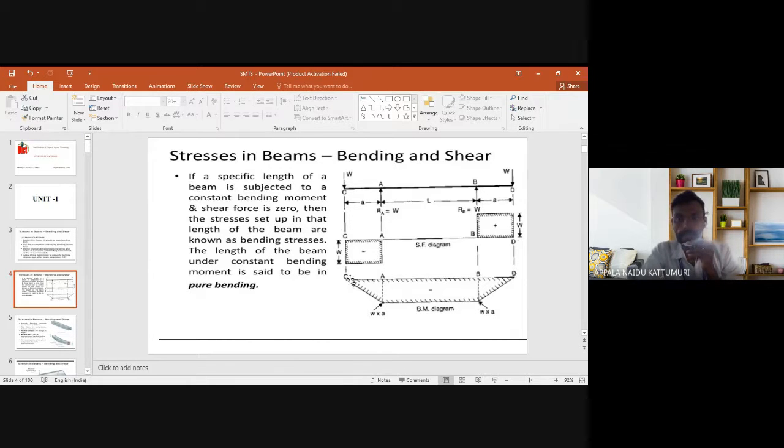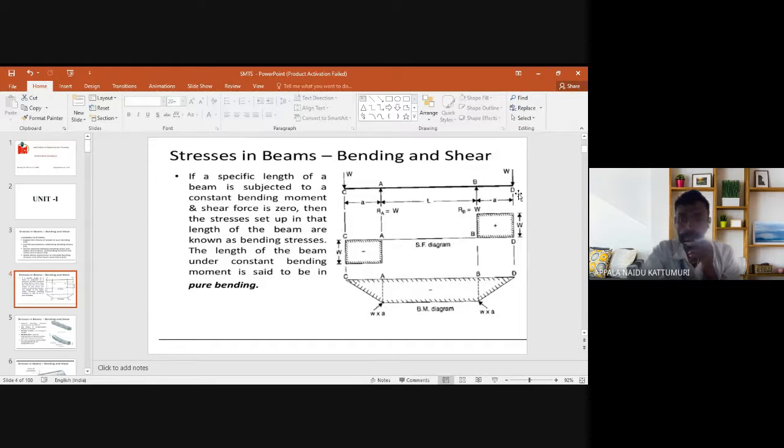For example, consider a double overhanging beam. The load W is acting at the ends of the beam, at point C and point D, and AB is a simply supported beam. So we have support A and support B, and C and D are overhanging. Since both sides are overhanging, the beam is said to be double overhanging. Here the load W is acting at point C and at point D.